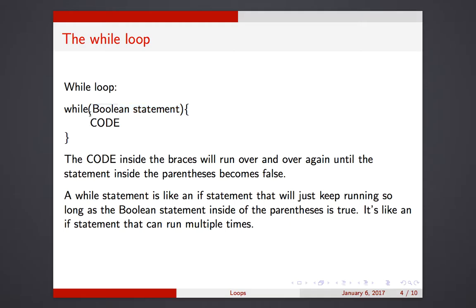But in contrast to an if statement, if this is true, then you run this code, and when you get to this closing brace, you then ask, wait, is this statement still true? And if it is, you jump right back up to the opening brace and run the code again. So loops jump. You get to the end of the loop, and if the statement up top is still true, you jump back up to the beginning of the loop and start over again.